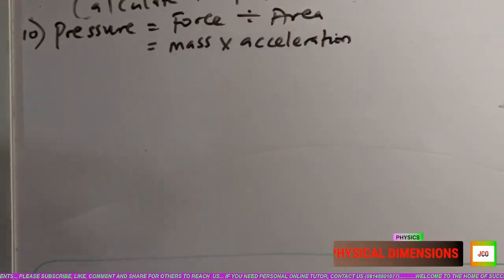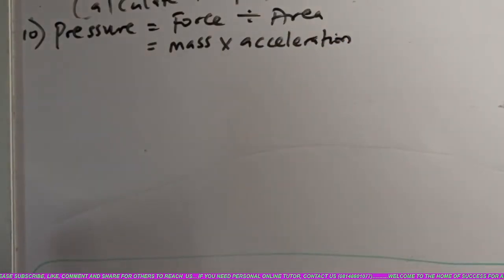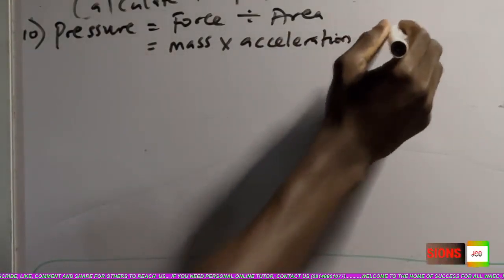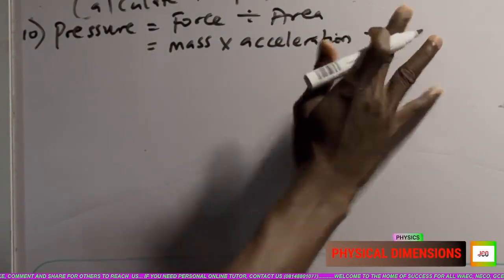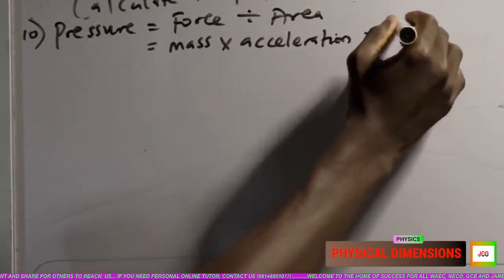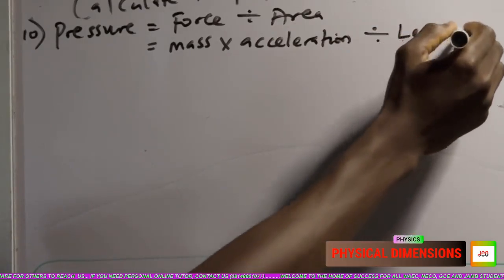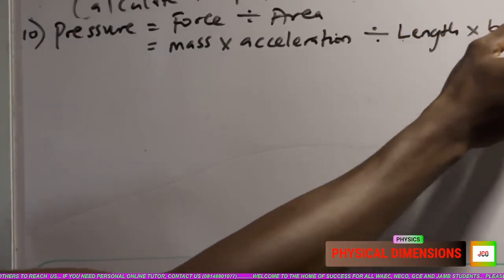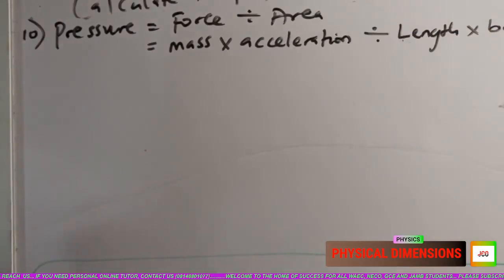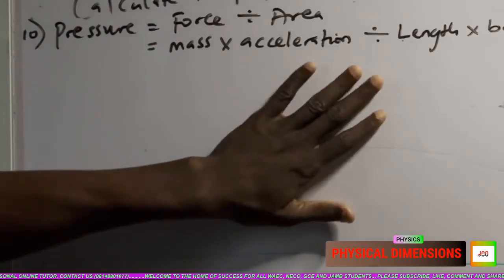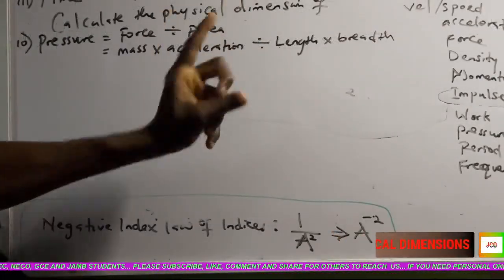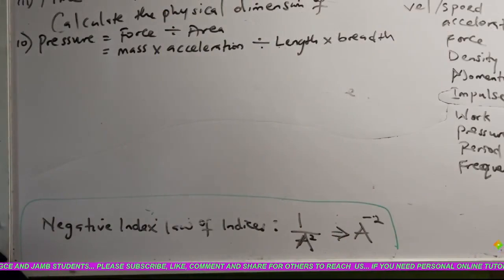Then divided by area. Area also has a formula, which is length times breadth. In this case, nothing is a physical dimension initially, so we had to open up force, and force gave us mass times acceleration. Then area gave us length times breadth.